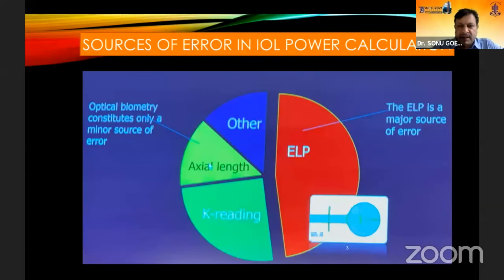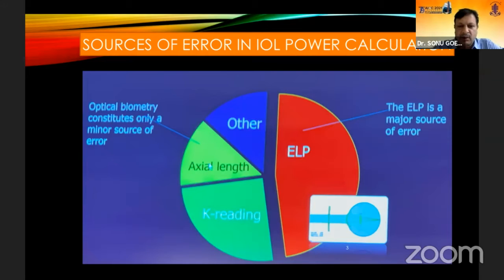Sources of errors in IOL power calculation. Over these years, we've been thinking that the axial length, maybe the keratometry readings, and maybe the others, maybe the ocular surface, are the major causes where there is an error in IOL power calculation. But believe me, it's the effective lens position which is the major contributor to all errors in IOL power calculation. So it basically boils down to the formulas where you need an ELP to be calculated accurately.